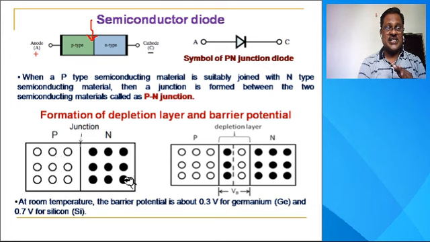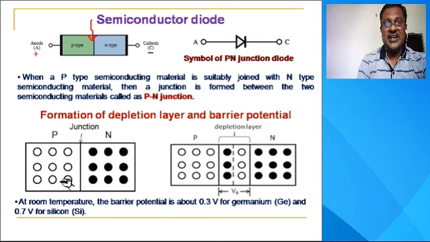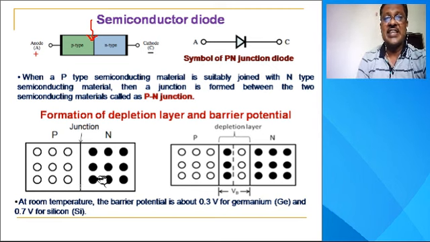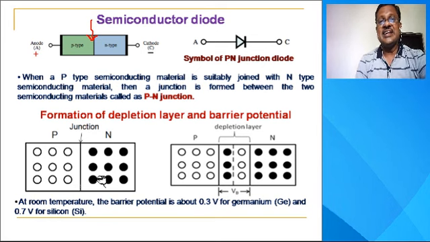This is a p-n junction device. The concentration of holes is greater in the p-type semiconducting material, and the concentration of electrons is greater in the n-type semiconducting material.